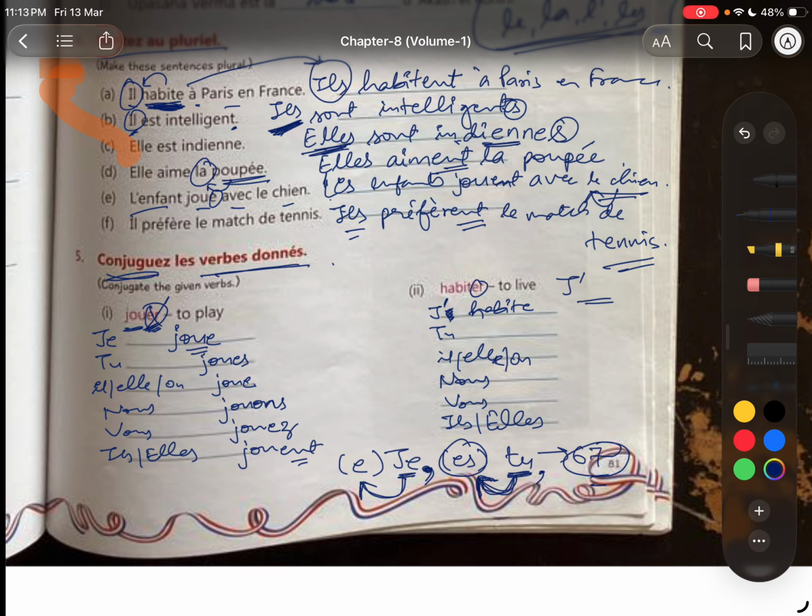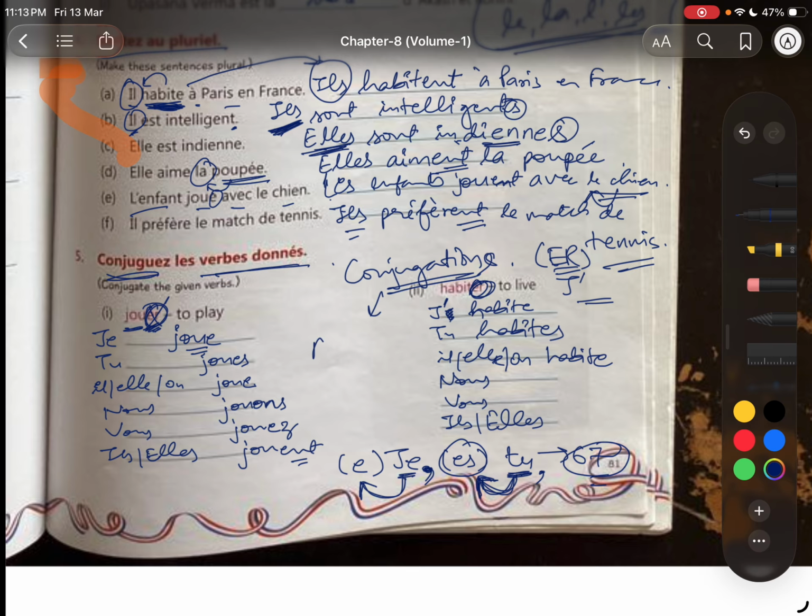Okay, j'habite. ER is removed and we have used E, hai na. Tu habites, ES aa jayega ER ko hata ke. These are all known as conjugation. Inko kya bolte hain? Conjugations bolte hain. Kiska conjugation kar rahe hain? ER verb ka. Why ER verb? Because jab dekho ER likha gaya last mein, na. We have seen ER, that's why.